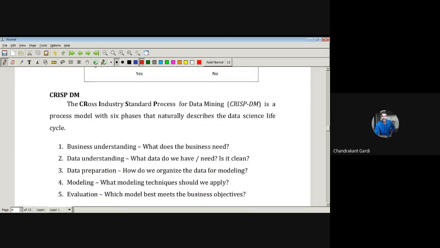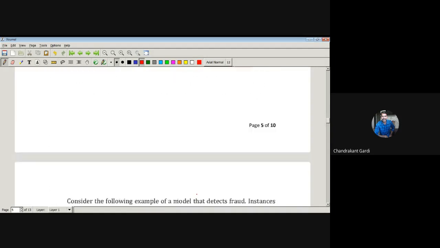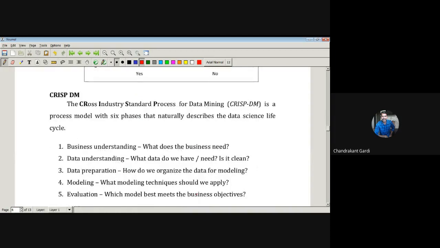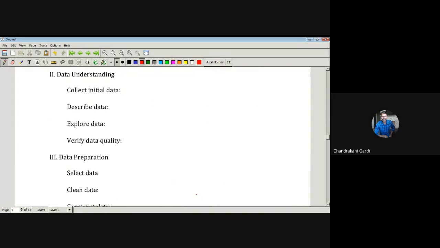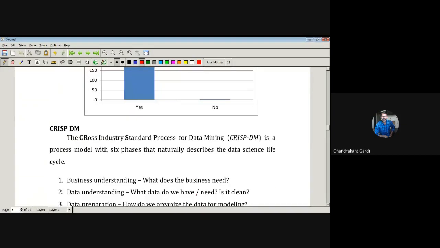So this was about data visualization and imbalanced data. Now, CRISP and SEMMA methodologies are there. We'll just go through these methodologies.